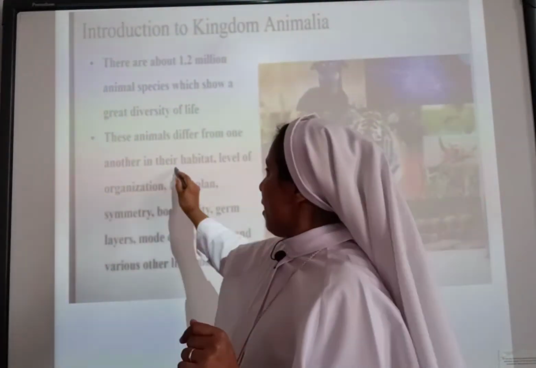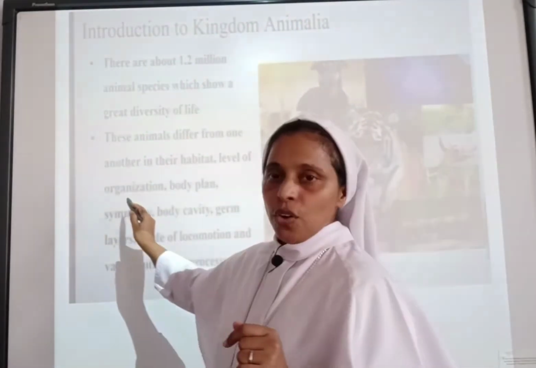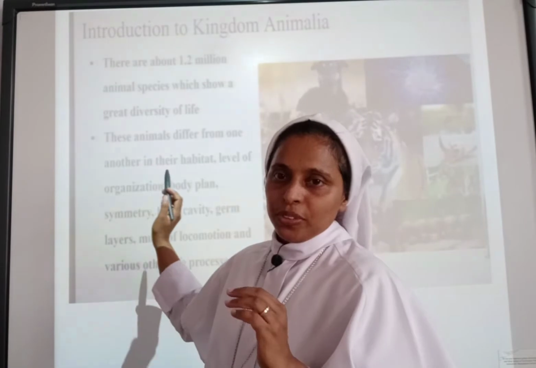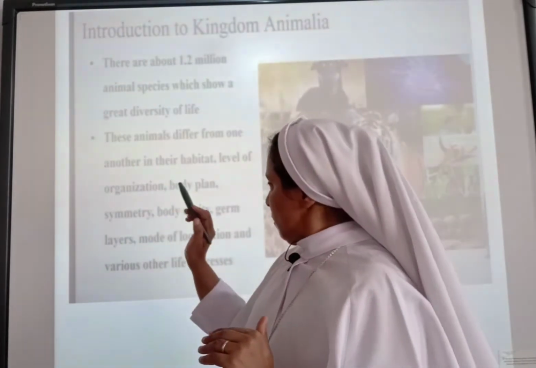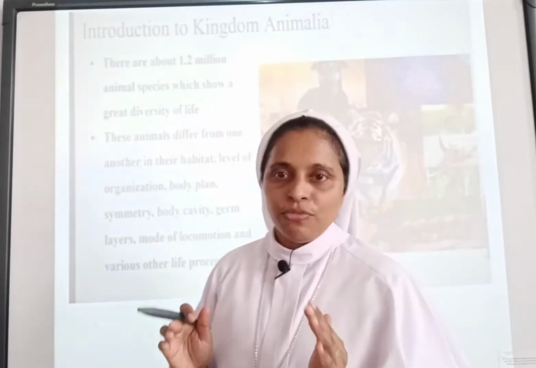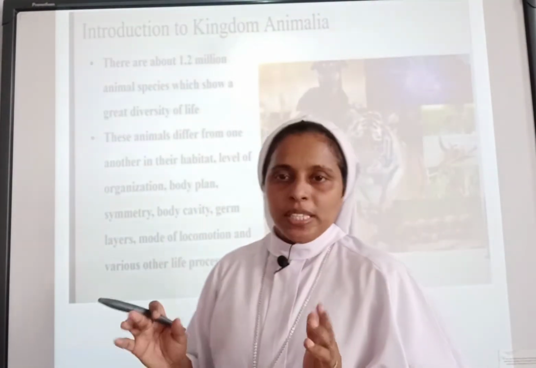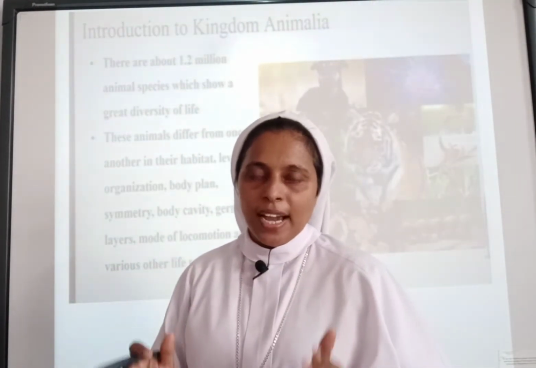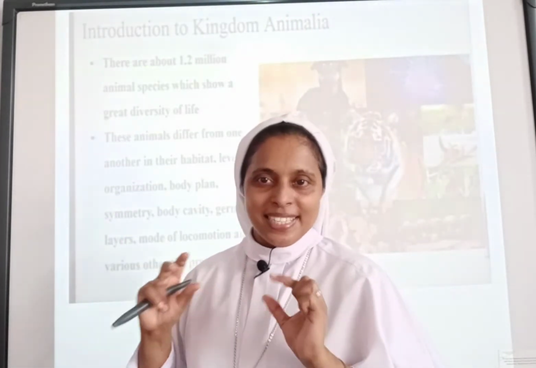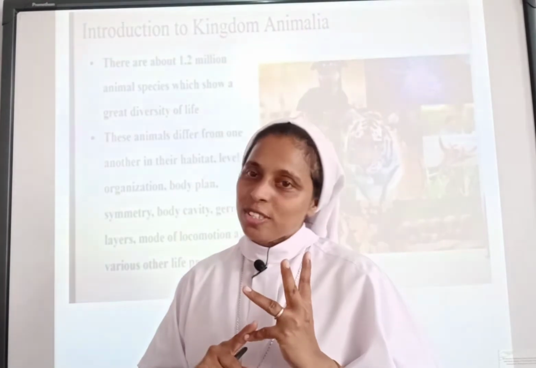On the basis of habitat, level of organization, body plan, symmetry, body cavity, germ layers, and mode of locomotion. As I have told you, we will be explaining the details of each. We have come across the germ layers.